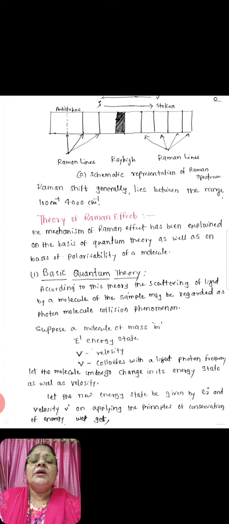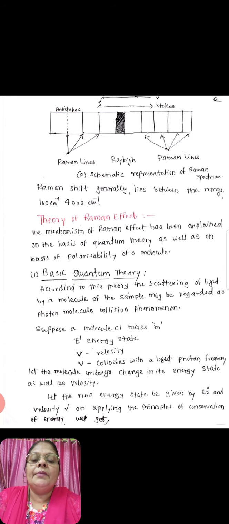So this is the schematic representation of the Raman spectra: Raman line, Stokes line on the right hand side, and anti-Stokes lines on the left hand side. So Stokes lines and anti-Stokes lines. Next, the Raman shift generally lies between the range of 100 cm inverse to 4000 cm minus 1. So range is 100 to 4000.